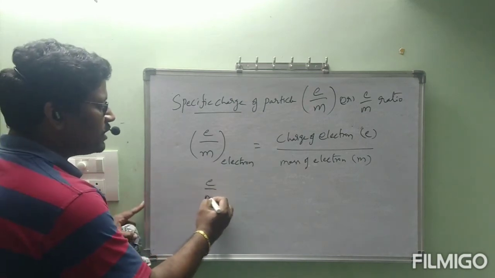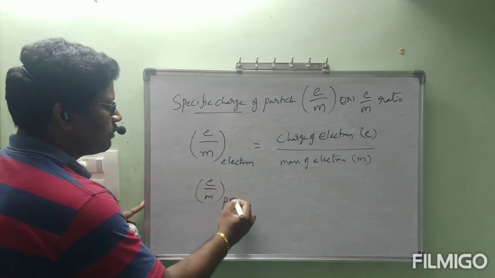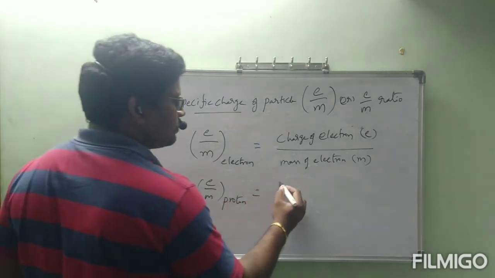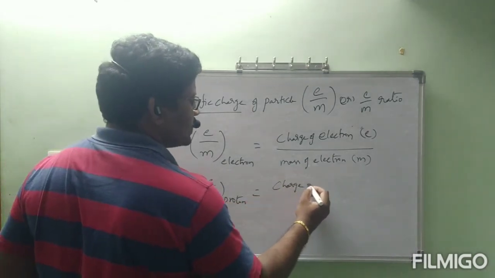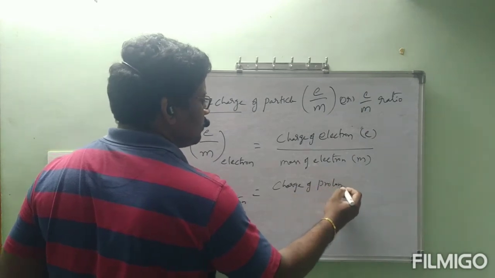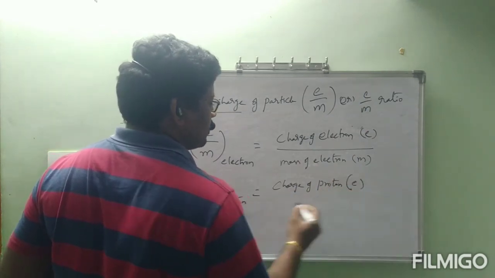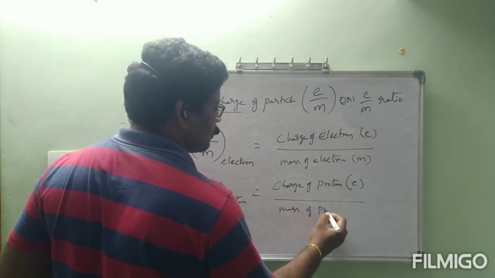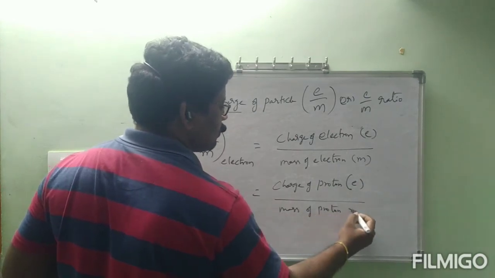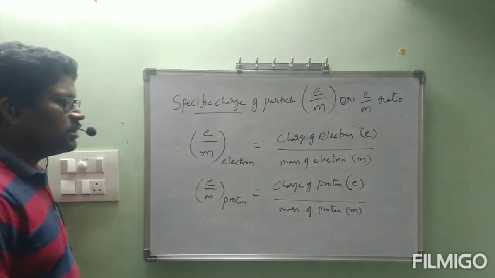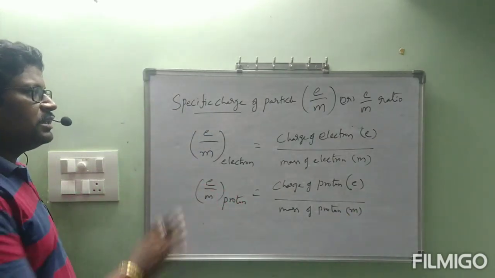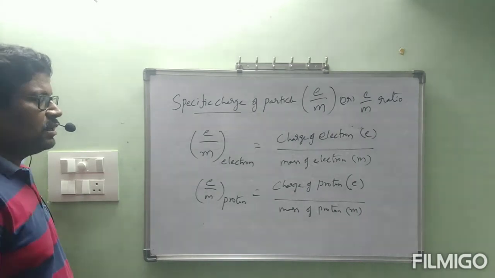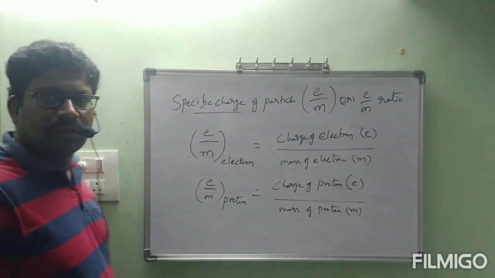If you take E by m ratio of proton, it is equal to charge of proton divided by mass of proton. This is about the topic regarding specific charge.